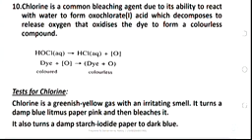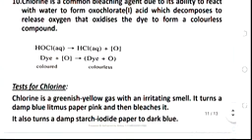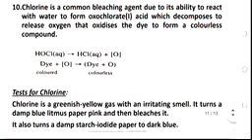Now, chlorine water decomposes in the presence of light, as we have seen earlier, to release oxygen. The oxygen released here is the one that is going to oxidize the dye to form a colorless compound.